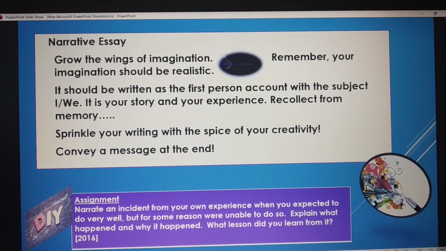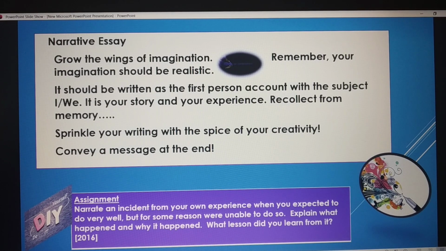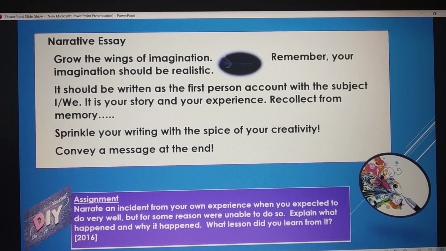Now, we will see how you can write a good narrative essay. You know that you're gifted with imaginative power. Being children, grow the wings of imagination. But remember, your imagination should be realistic. The second thing which you must remember is narrative essays are usually written in first person.